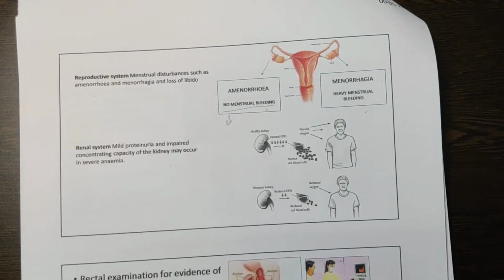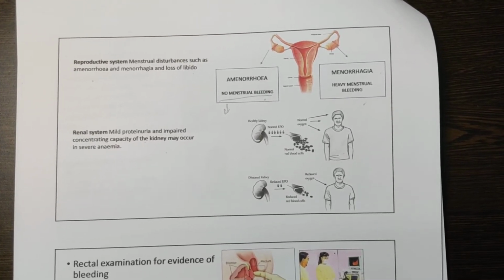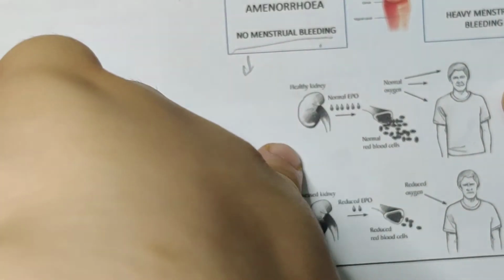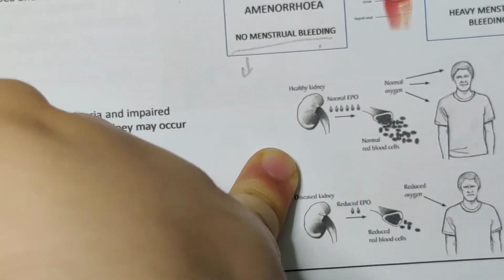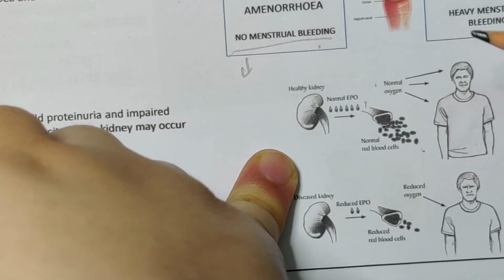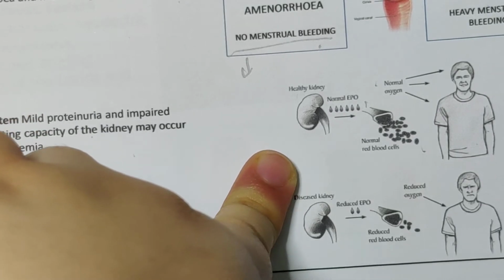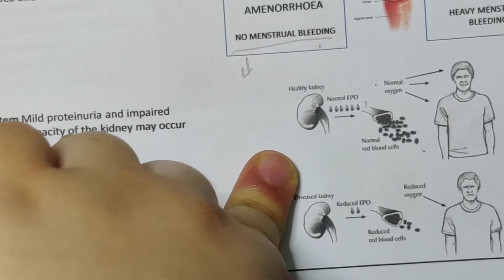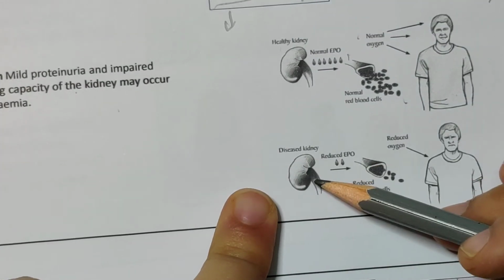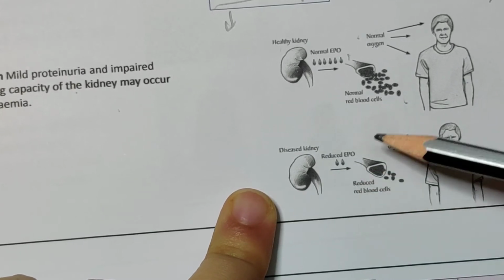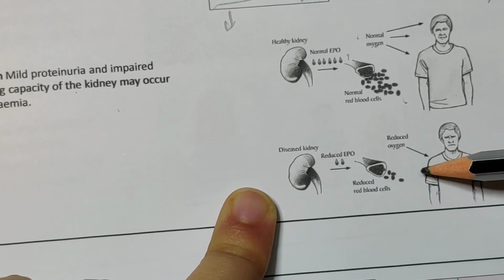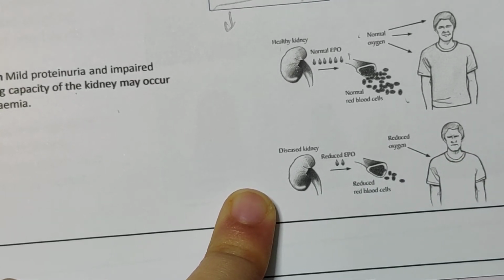So if I can, I'll try to zoom this because the image has been printed very small. What happens? A healthy kidney will make healthy erythropoietin. This erythropoietin will go to the bone marrow and make healthy RBCs, which will have healthy hemoglobin and healthy oxygen. This is the normal thing. But if there is any disease of the kidney, what will happen? You'll have less erythropoietin, so you'll have very immature RBCs. These immature RBCs will have less hemoglobin and less oxygen carrying capacity.